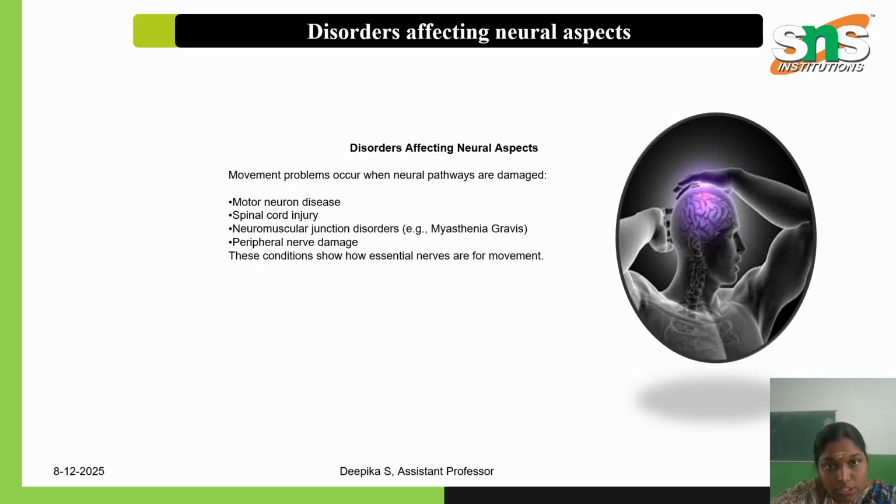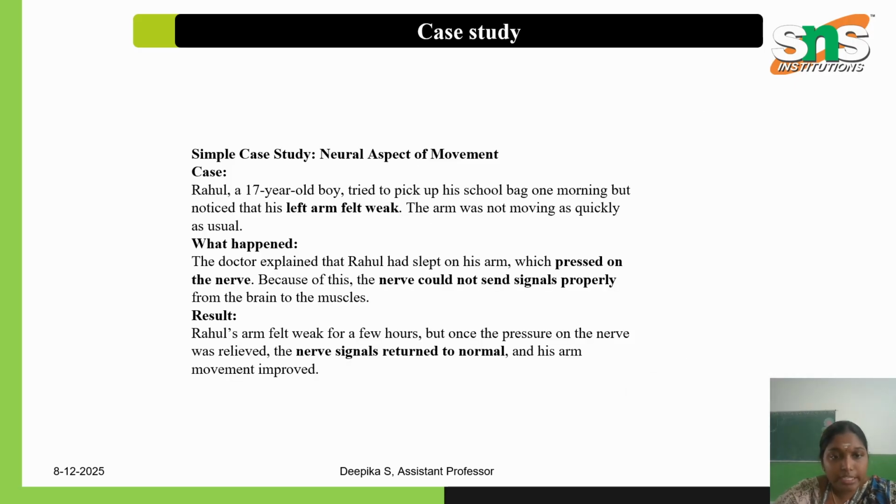Next comes disorders affecting the neural aspect. Which are the disorders that affect the neural aspect? First is motor neuron disease, then spinal cord disorders, neuromuscular junction disorders, and peripheral nervous system disorders. These conditions show how essential nerves are, how the nervous system gets affected, and how it turns into a disorder. So here is an example case study of how the neural aspect of movement gets affected and how it turns into a disorder.